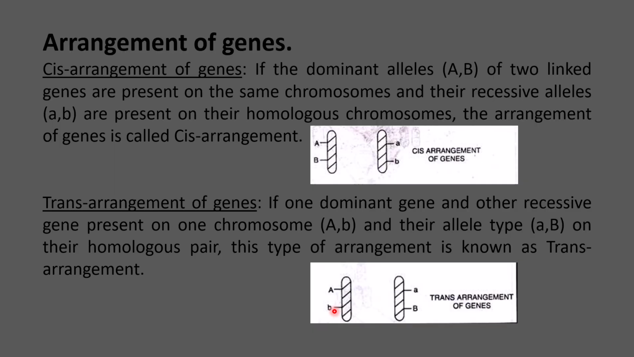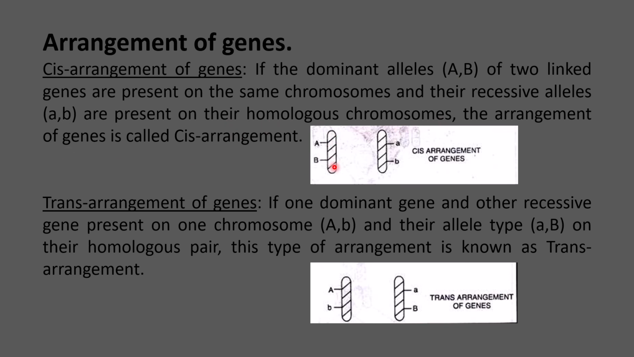There's another concept called arrangement of genes. There are 2 types of arrangement of genes: cis arrangement and trans arrangement. This says where the alleles are present in the homologous pair of chromosomes. In cis arrangement, if the dominant alleles, A and B, of 2 linked genes are present on the same chromosome and their recessive alleles are present on the homologous chromosome, the arrangement is called cis arrangement.